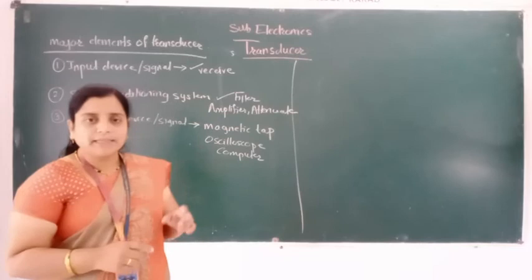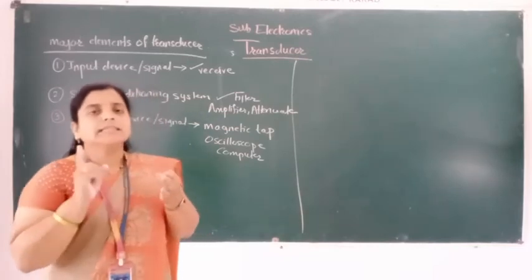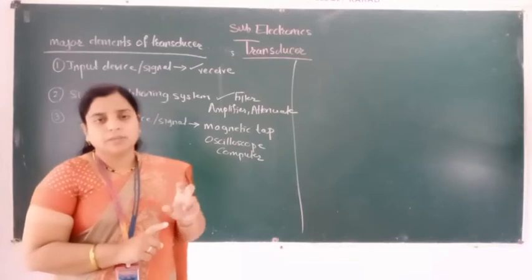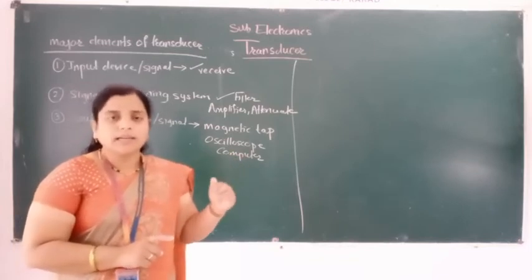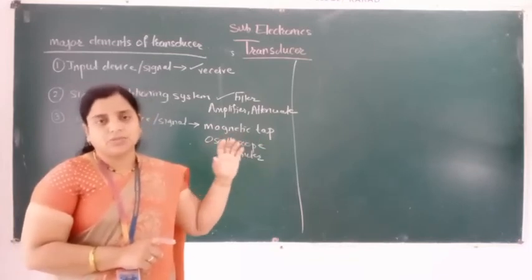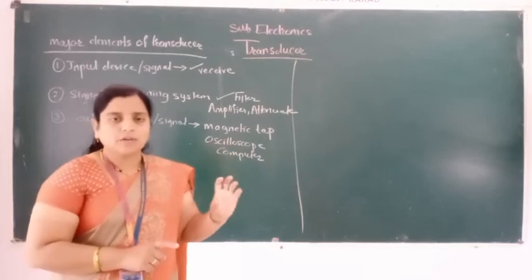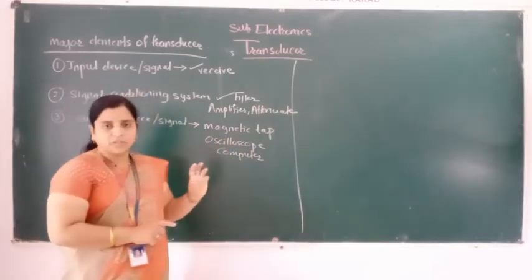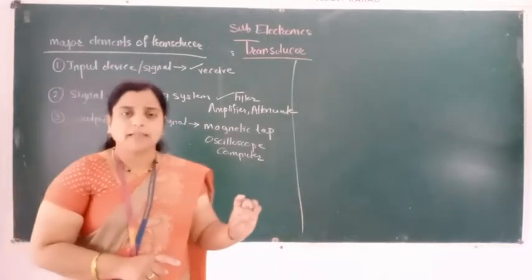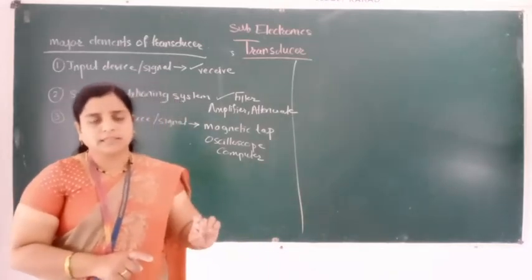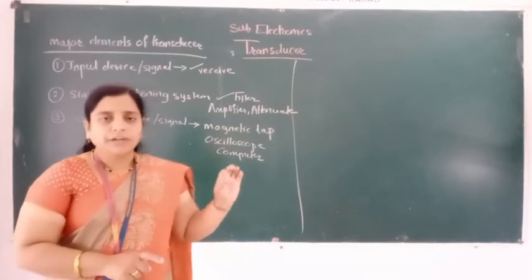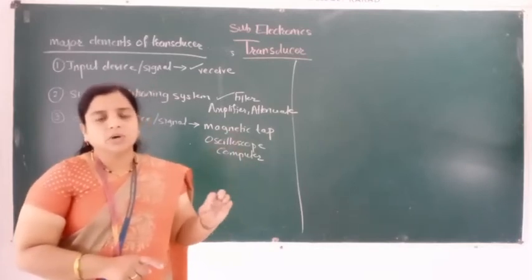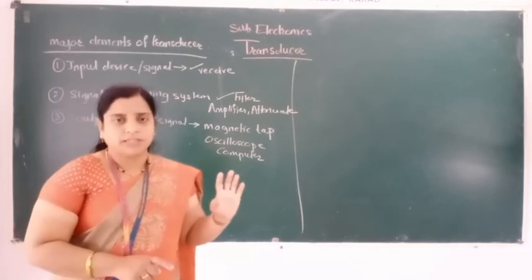So the major elements are the input signal, the signal conditioning system, and the output signal. A question may be asked like this: what are the major elements of the transducer? Then first of all you have to write that there are three major elements: input signal, signal conditioning system, and the output device or output signal. In the input signal, whatever has to be measured, or the signal it receives, is called the input signal.